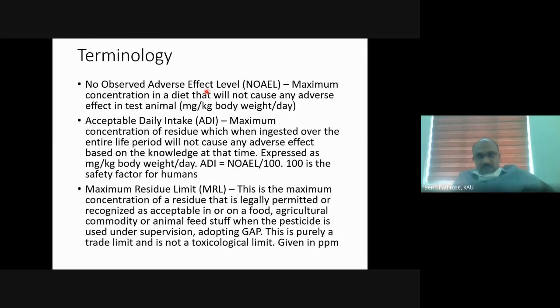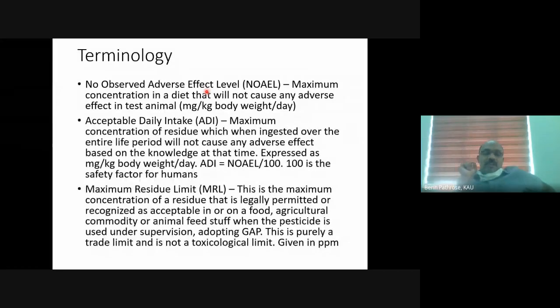And each group will be receiving a different concentration of pesticide daily. And one group will be the control. We won't be giving any pesticide to them; we will be giving normal food to them. So the remaining 9 groups will receive different concentrations of pesticide daily through the diet.